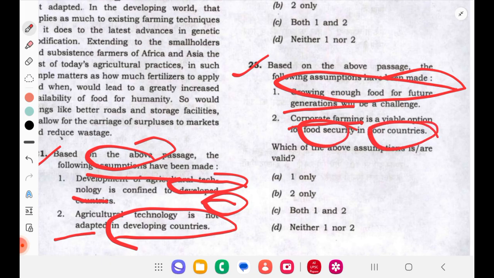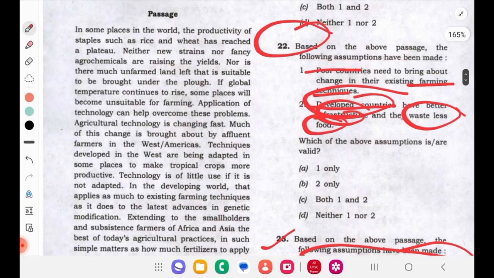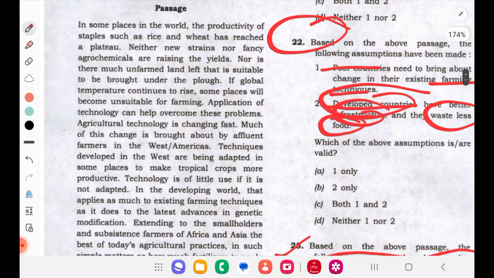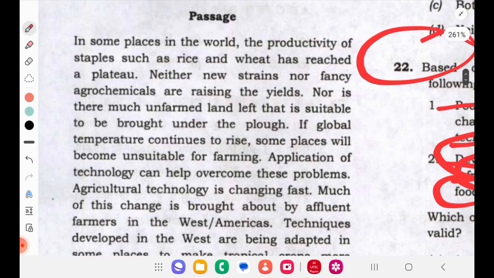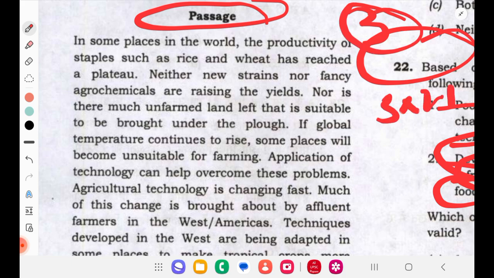So they have given some keywords. After reading the three options, we will be able to understand the passage well. Here they are talking about technology, food security, developed countries, poor countries. So we will see all these things. The passage goes like this, and this is a very good passage because it is going to fetch you 3 questions, that is 3 into 2.5 marks.